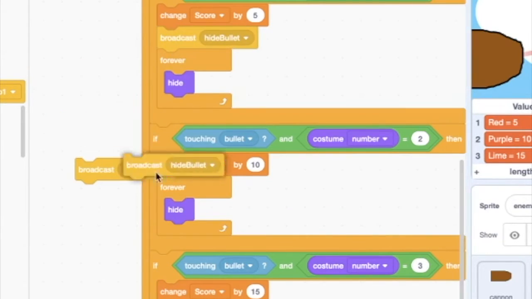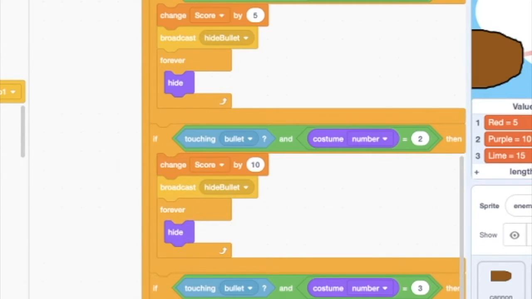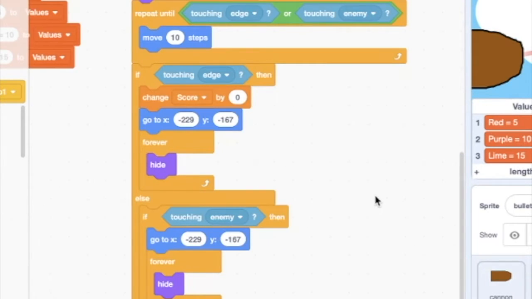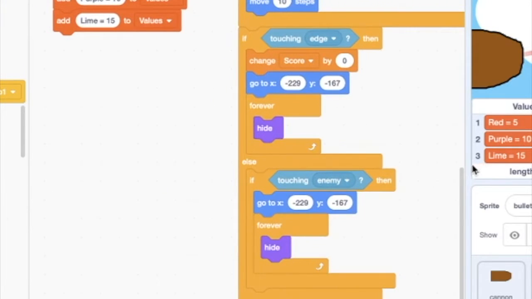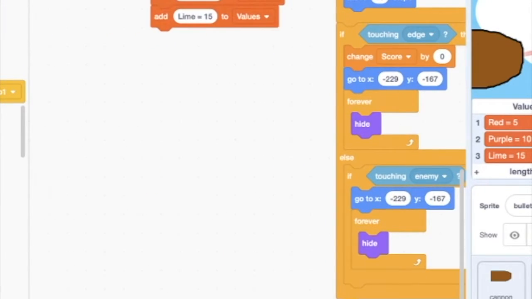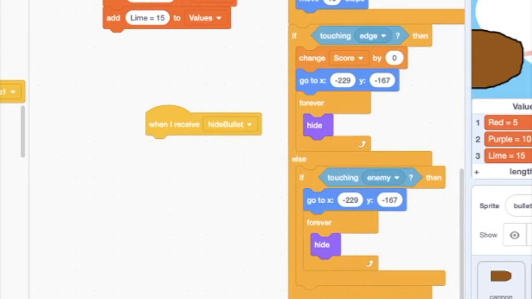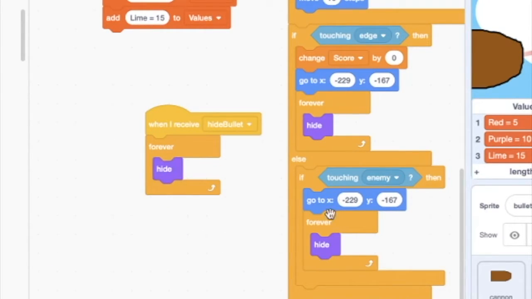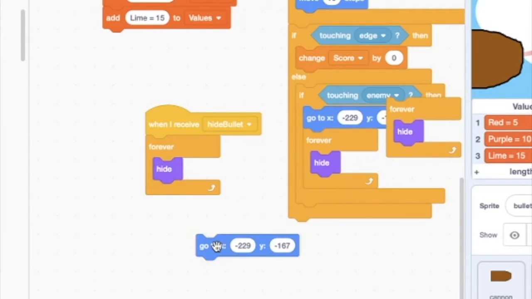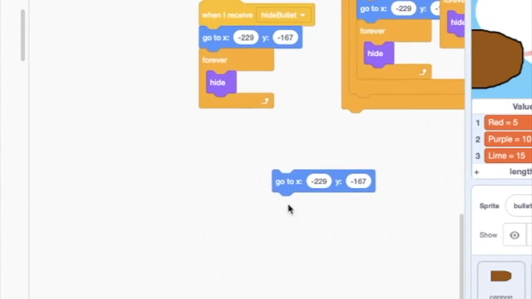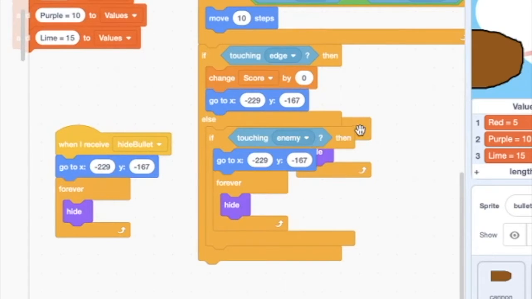Okay, so we're gonna say broadcast hide bullet. And then we're gonna say when I receive hide bullet, then forever hide, and for it to go to its needed position, so it doesn't touch any other things.